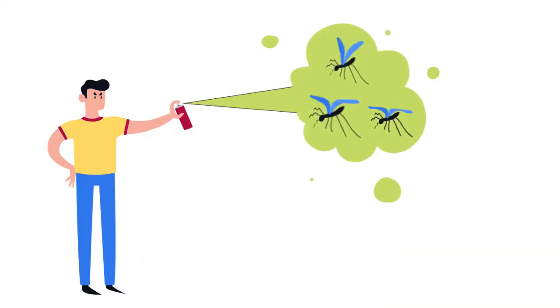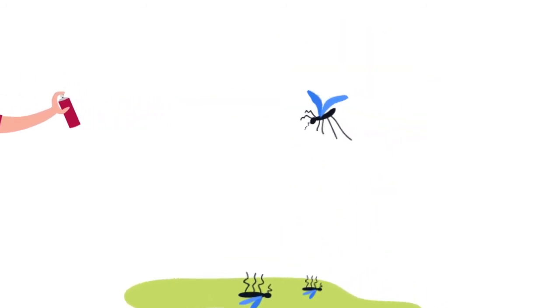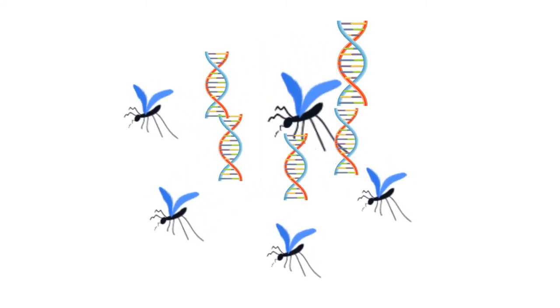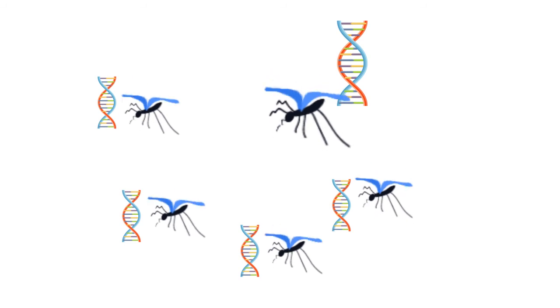Whenever you use a pesticide, most insects are killed, but some insects will, however, be immune due to gene mutation. When those insects reproduce, that gene will pass on to their offspring, and the next generation of insects will be immune to the pesticide you used.